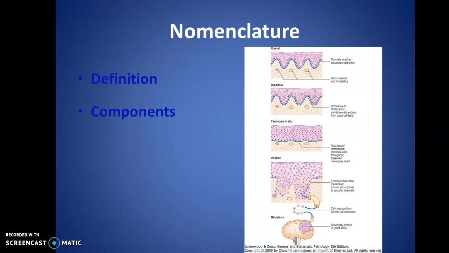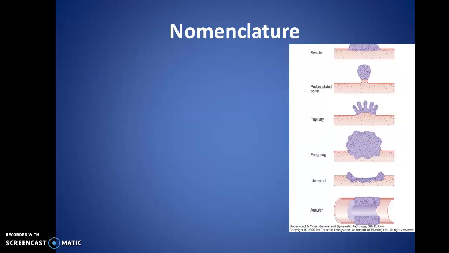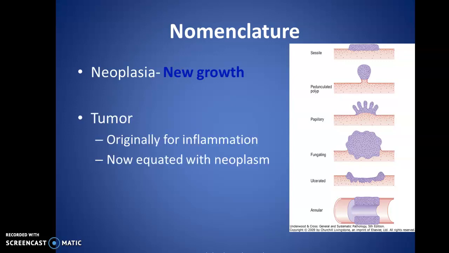Under nomenclature, we will study the definition, components, what are benign tumors, and what are malignant tumors. What is neoplasia? Neoplasia refers to new growth. The term tumor was originally used for inflammation but is now equated with neoplasms. What is oncology? Oncology is derived from the Greek word onkos.